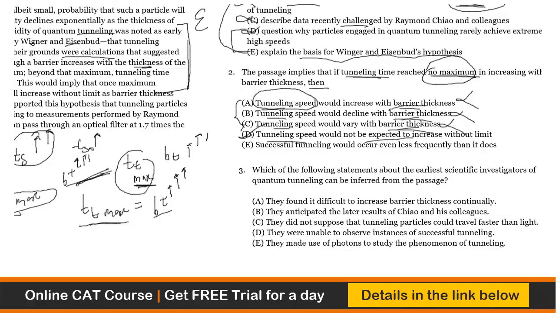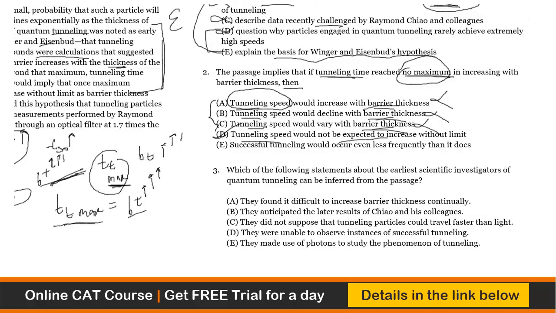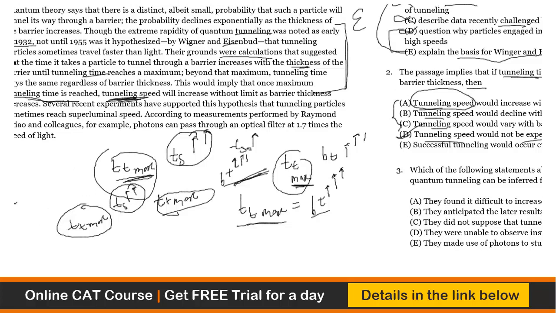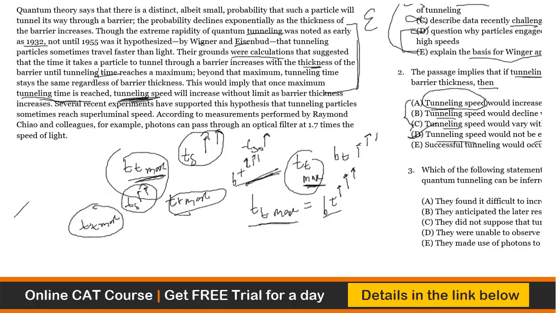Let's go ahead and take the next question. Which of the following statements about the earliest scientific investigators of quantum tunneling can be inferred from the passage? So the author says which of the following statements can be inferred about the earliest scientific investigators on quantum tunneling. When you look at the earliest, you will have to check where exactly that thing has come in the passage. The word earliest has come, and earliest means we have to focus on date. So the author has mentioned the dates somewhere at the start.